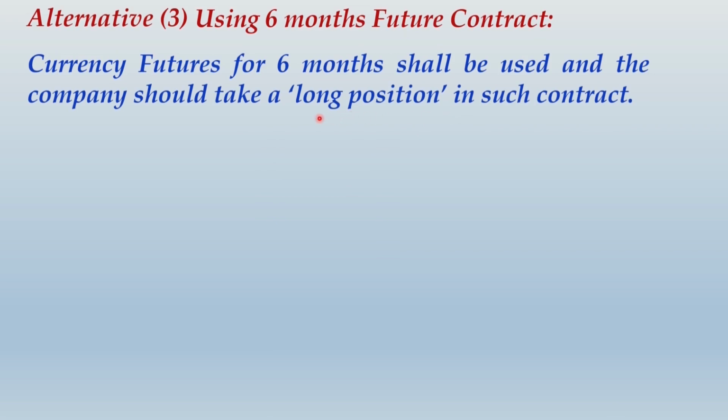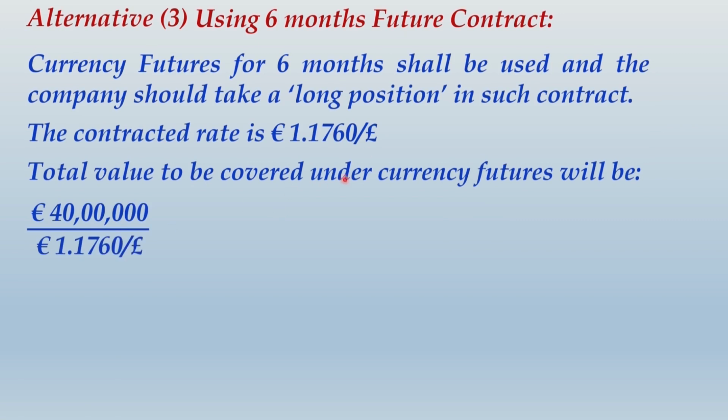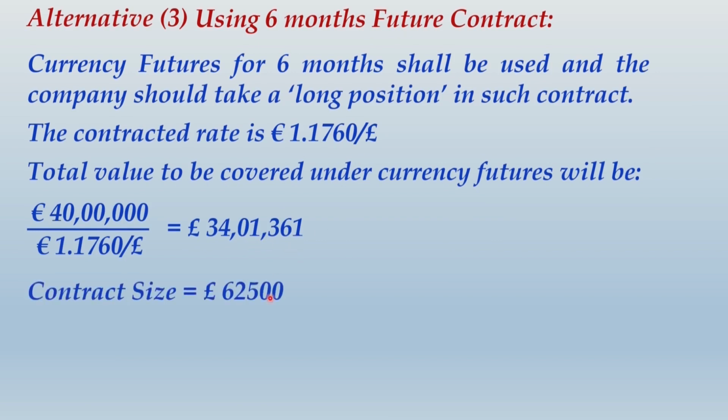That is why we have specifically mentioned long position in such currency futures contract, and the contracted rate is euro 1.1760 per pound. When you convert 40 lakh euros in pounds using this rate, you get 34,01,361 pounds, and contract size is 62,500 pounds.